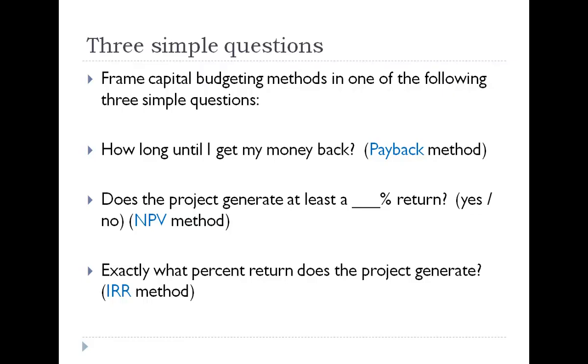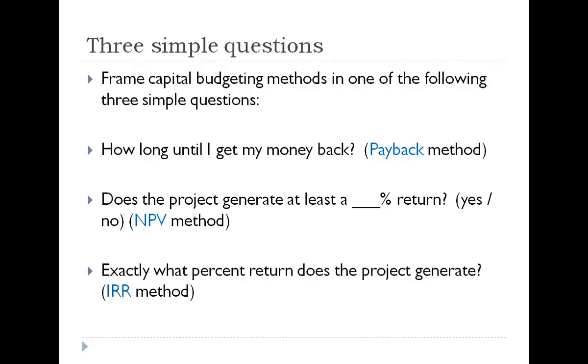The three basic methods for capital budgeting, or the three basic analytical processes that we use, can actually be framed with three really simple questions that we can ask about a project. Question number one: how long until I get my money back, or how long until a company gets its money back? In order to answer that question, we use something called the payback method, which will be illustrated in another unit.